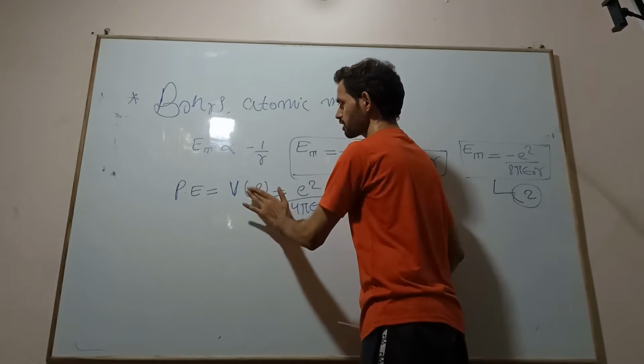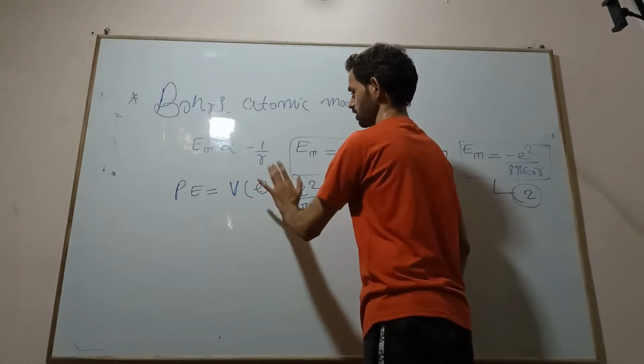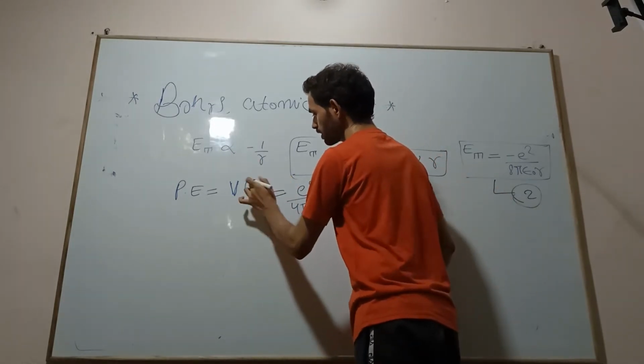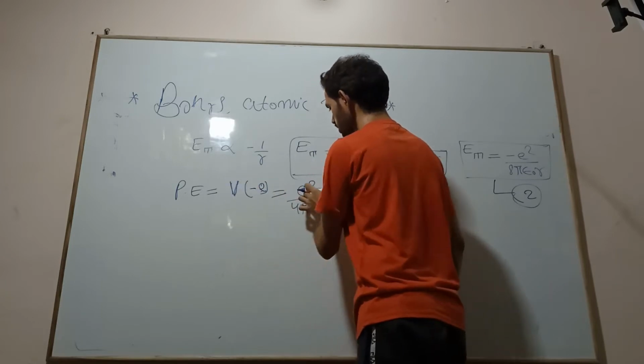Because the proton has positive charge, and the electron has negative charge, this becomes negative.